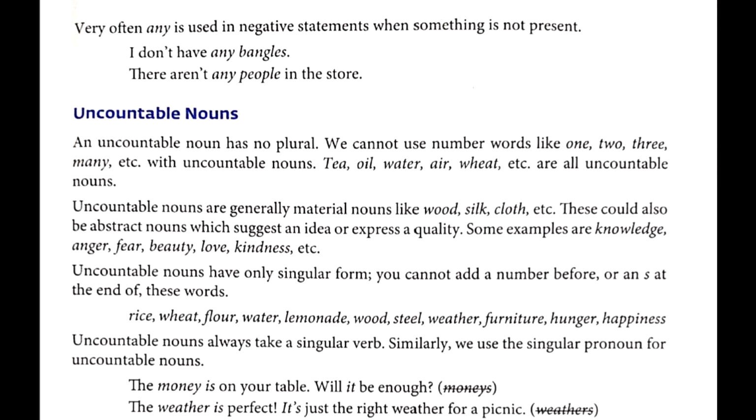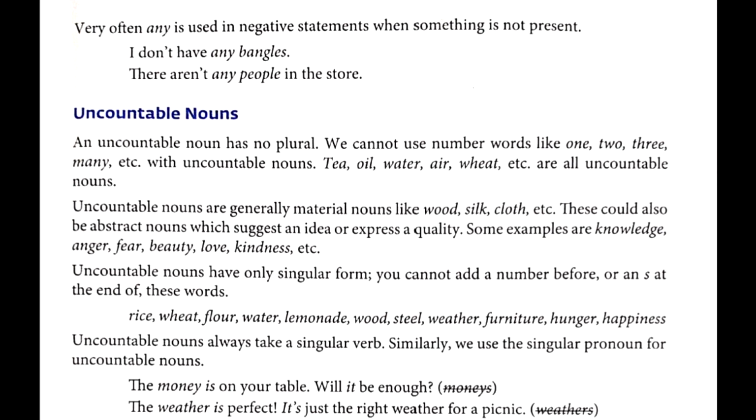Uncountable nouns have only singular form. You cannot add a number before or an s at the end of these words. For example, rice. In singular, rice will be rice only, and in plural also it will be rice. In singular, wheat will be wheat, and in plural also wheat.